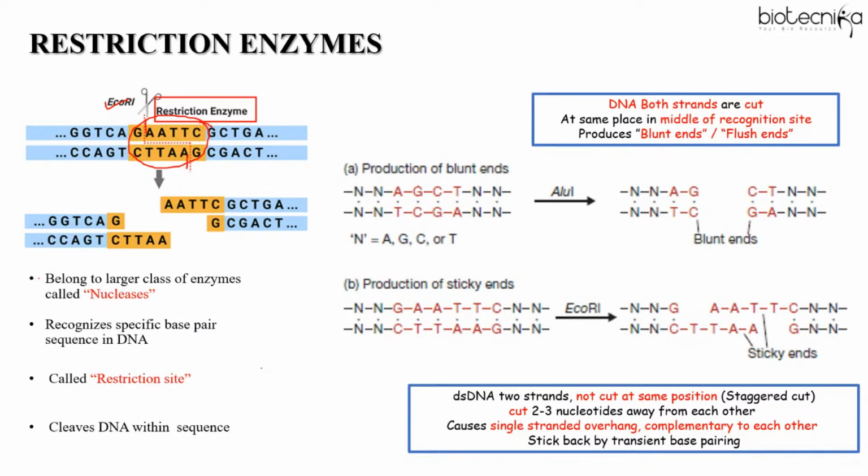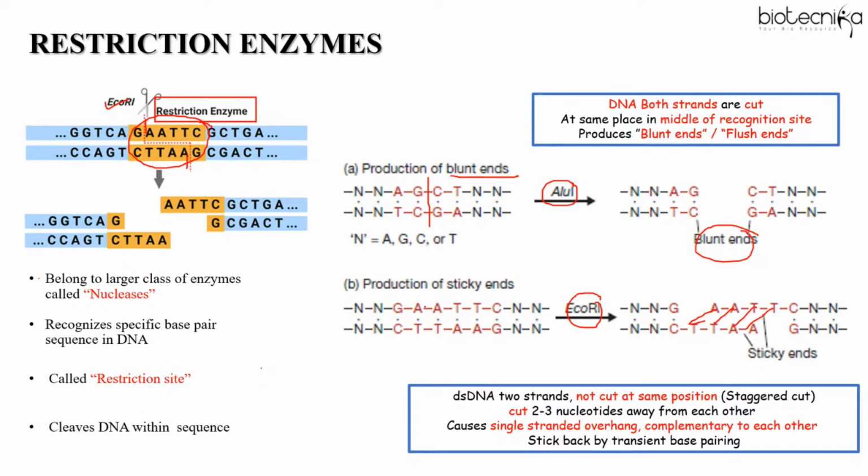Now, some enzymes generate blunt ends, like AluI. This is the recognition sequence for AluI: AGCT. So when it recognizes the sequence and cuts in the middle of the recognition sequence, the ends generated are blunt ends. However, EcoR1 generates sticky ends or cohesive ends. So why are they cohesive? Because they can stick back by transient base pairing. A can pair with T, T can pair with A.